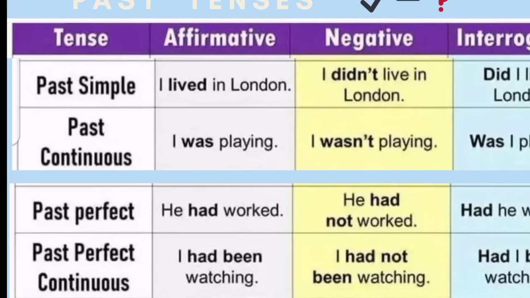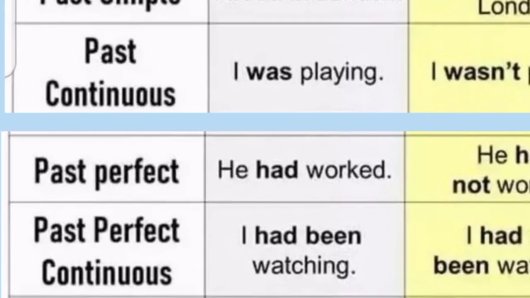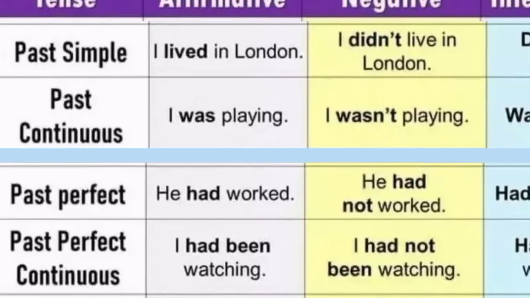Now let us frame these sentences in the positive, negative, and the question form or the interrogative form. Positive or affirmative, simple past tense, I lived in London. Past continuous, I was playing. Past perfect, he had worked. Past perfect continuous, I had been watching.